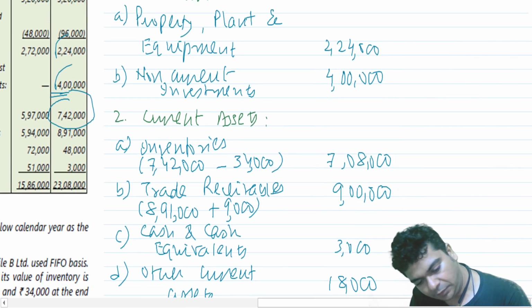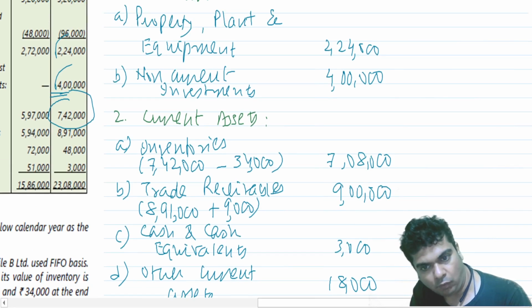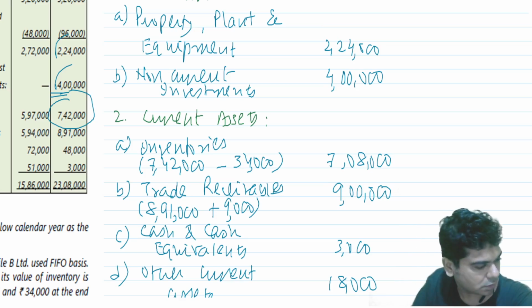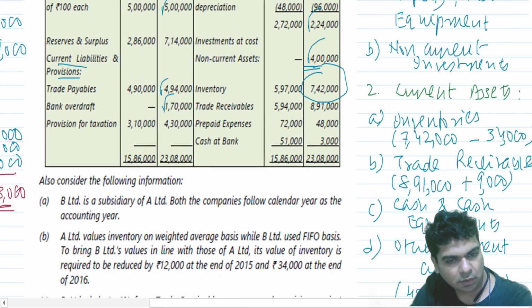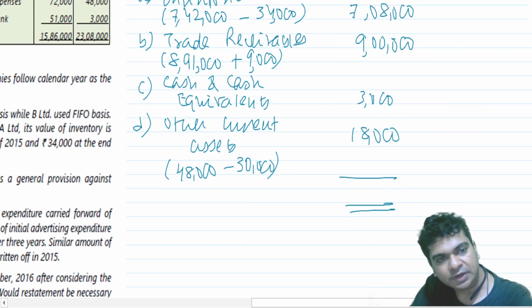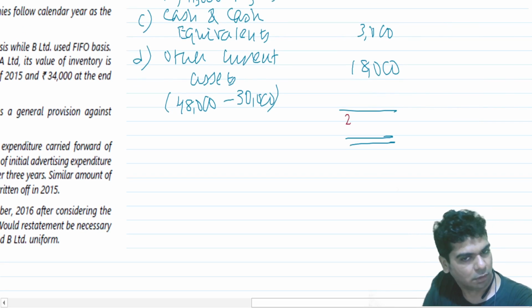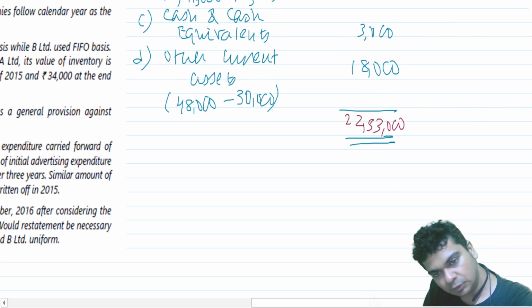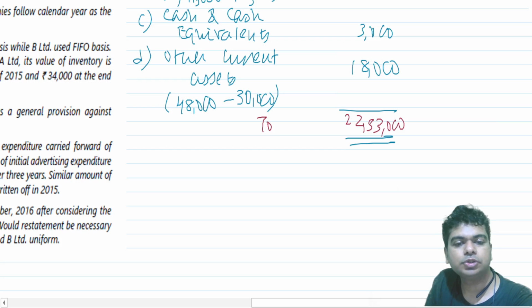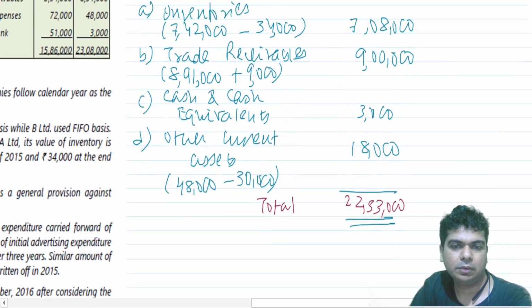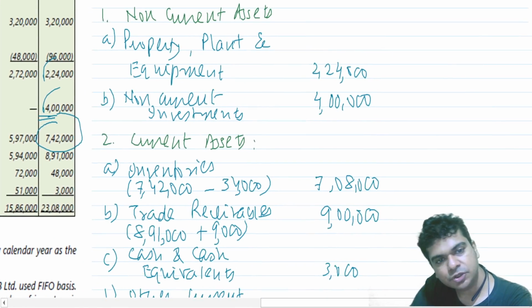So 2,24,000, 4 lakhs, 7,08,000, 9 lakhs, 3,000, and 18,000. Which was it here? 2253. Yes, that's what I get. 22,53,000 total. That's your balance sheet.